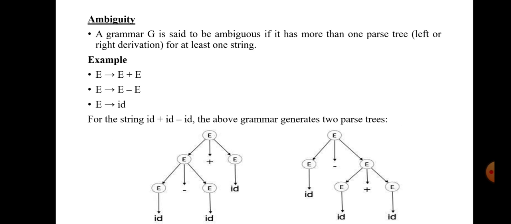Here there are two tree structures or parse trees, but the output of both parse trees is id plus id minus id. The input string is not changed, it is the same input string, but the tree structure is different, because the first one is leftmost derivation and the second one is rightmost derivation. So when there is more than one parse tree for the same input sentence id plus id minus id, the given grammar is ambiguous grammar. The main condition is that it is for the same input string.